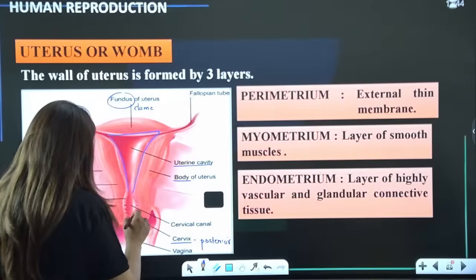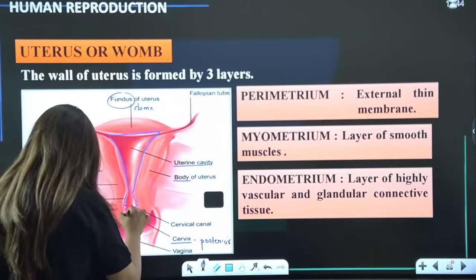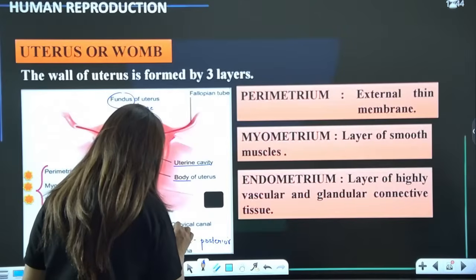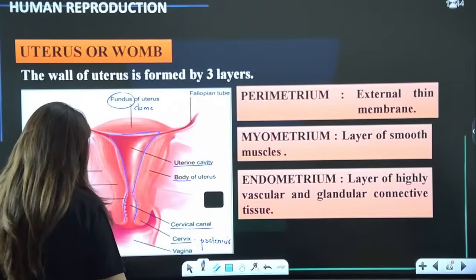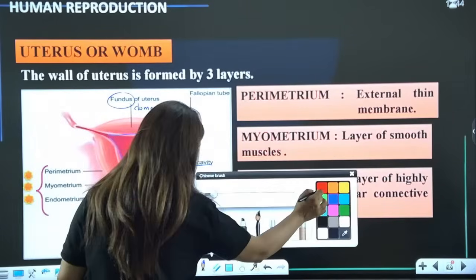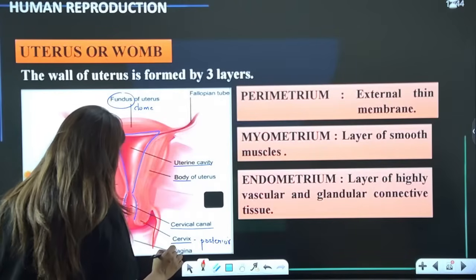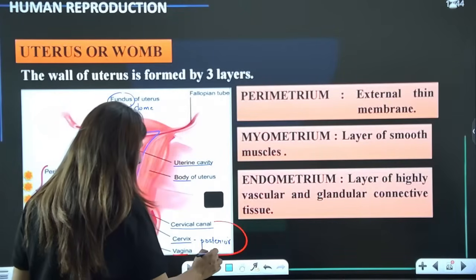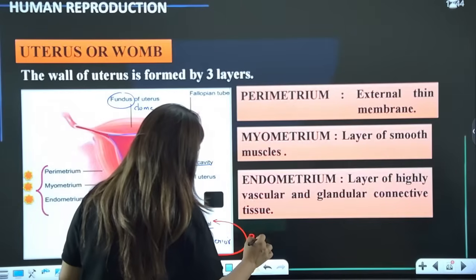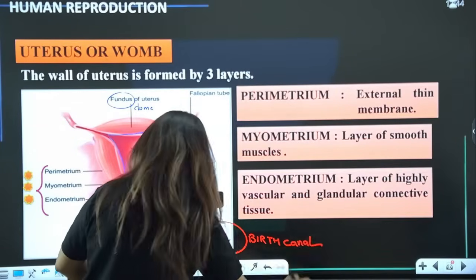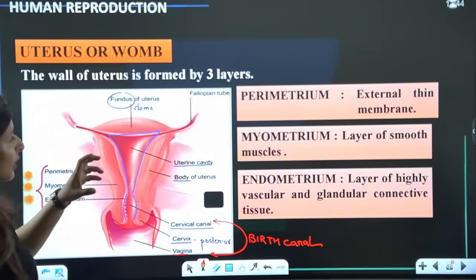The canal in the cervix region is called the cervical canal. Along with this, we have the vagina. So the vaginal canal and cervical canal together make the birth canal. We know this, right?